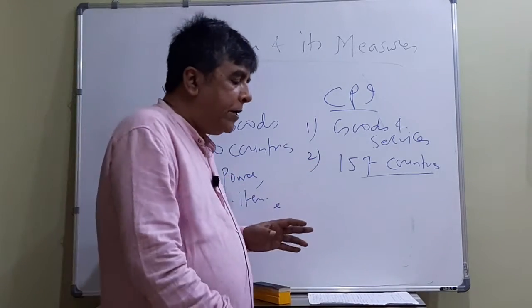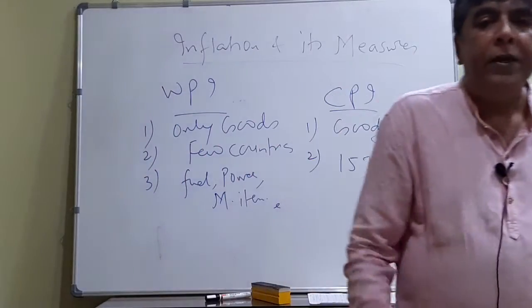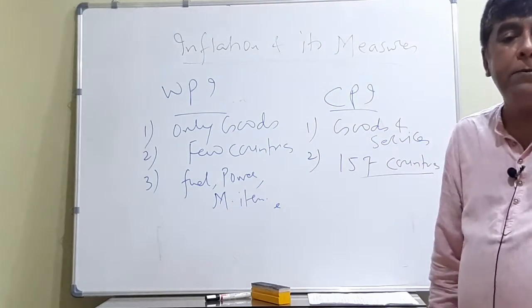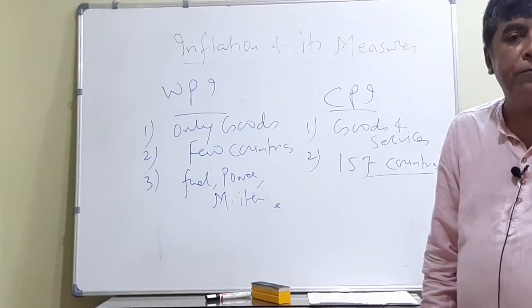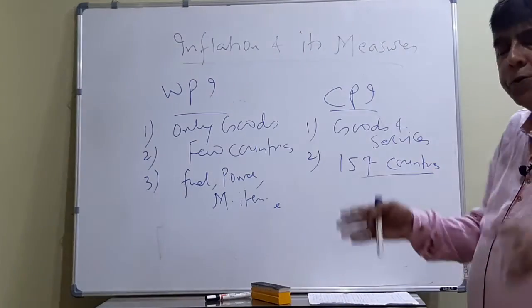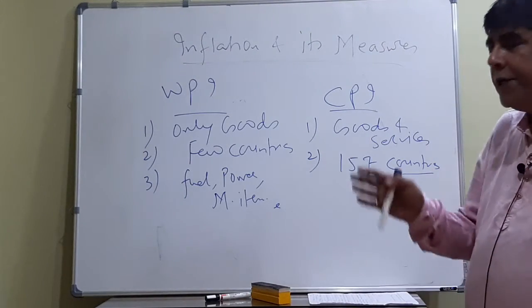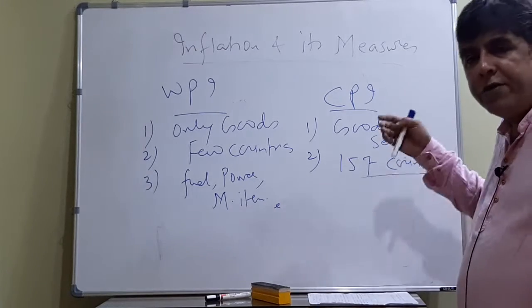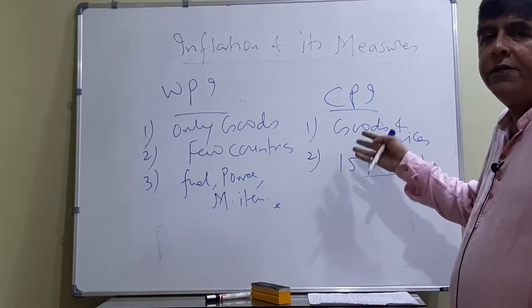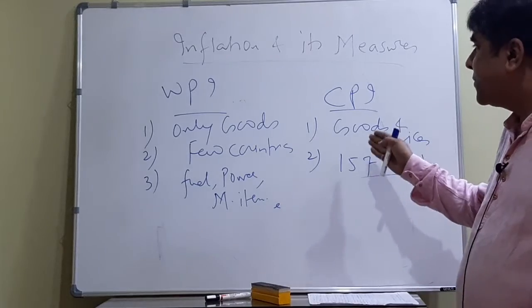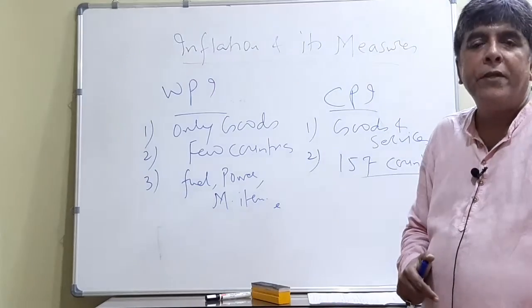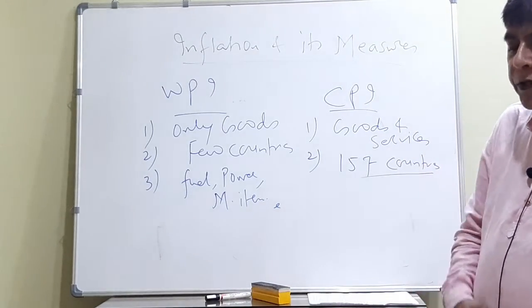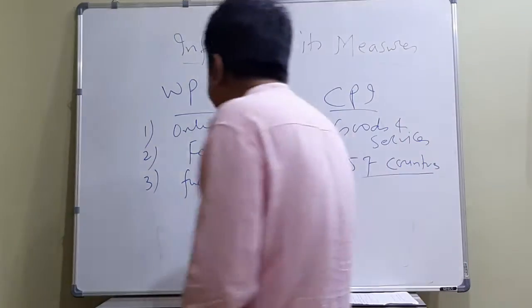These are the things on which people nowadays spend lots of money. Again, I repeat, it includes food as well, which is common. And that's why CPI is better than WPI. So this is the third difference.